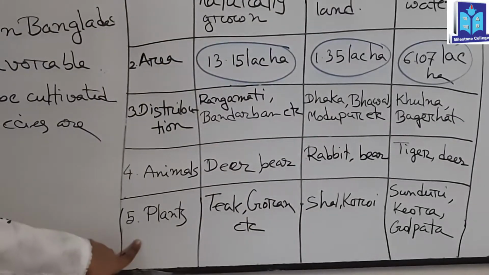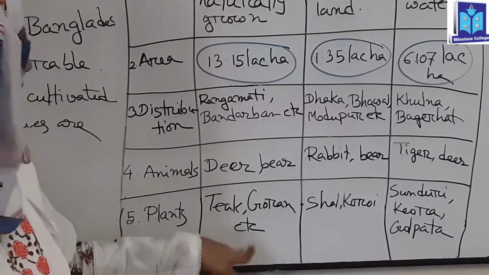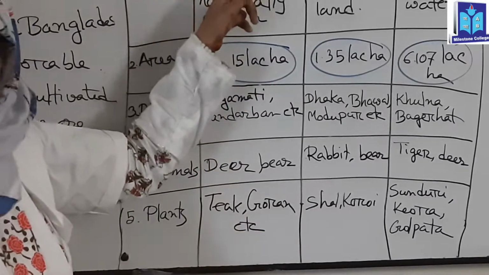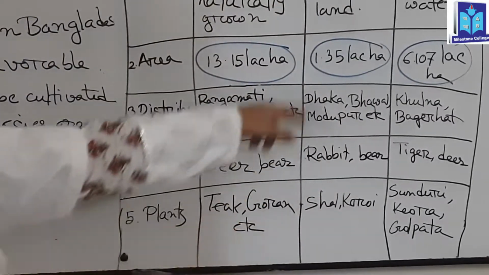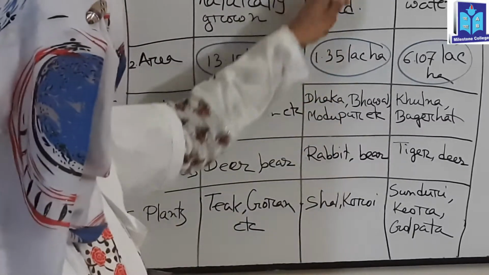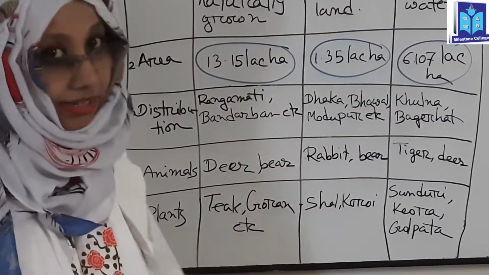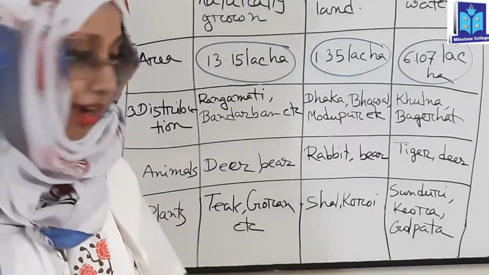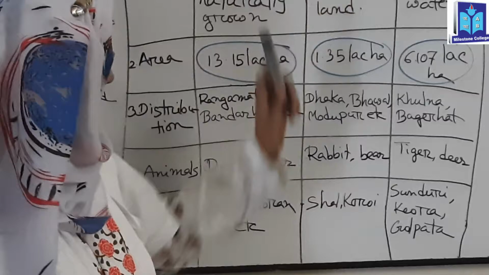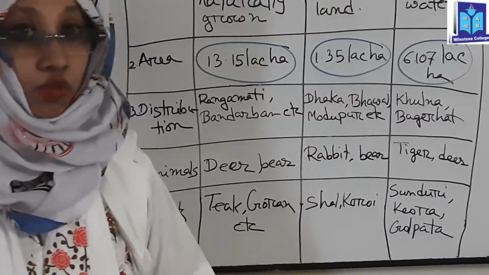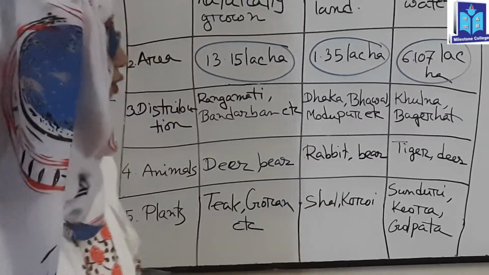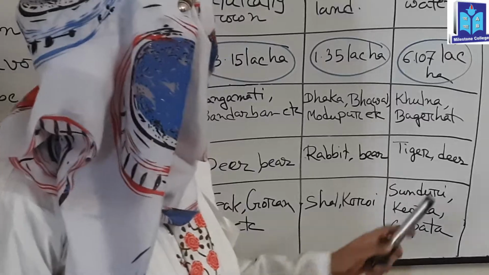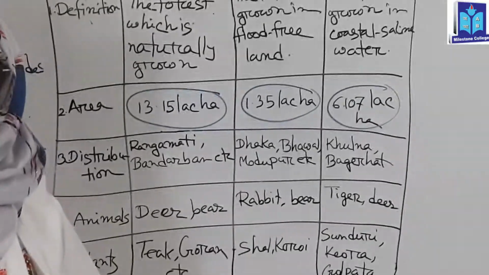Now, plants. What are the main plants? Teak, Garjan, etc. are the main examples for hill forest. This is the plant example. In case of plainland forest, Shal is the main forest, and Shal and Koroi are the most common plant examples for plainland forest. And finally, mangrove forest: Sundari, Keora, Golpata, etc. are the most common plant species examples.